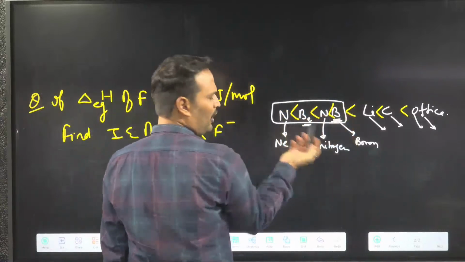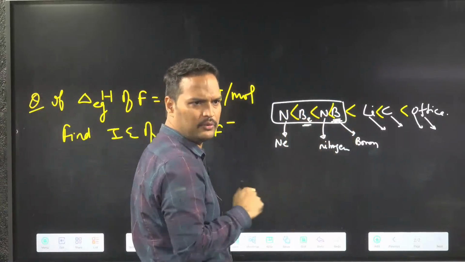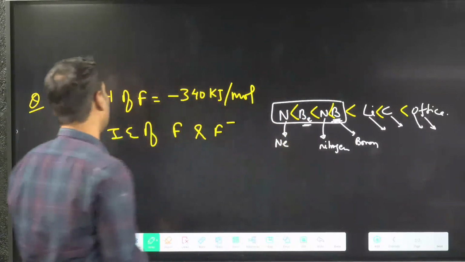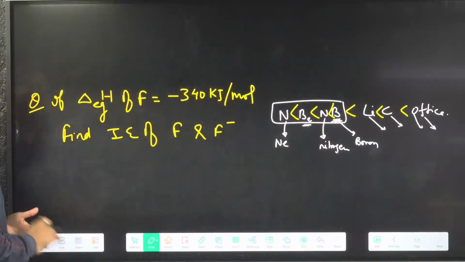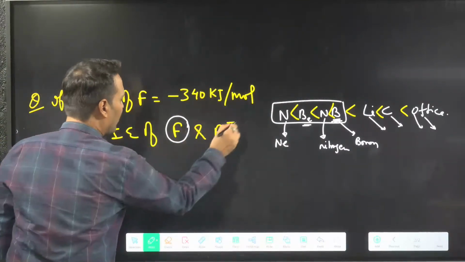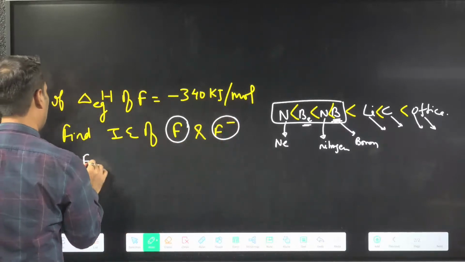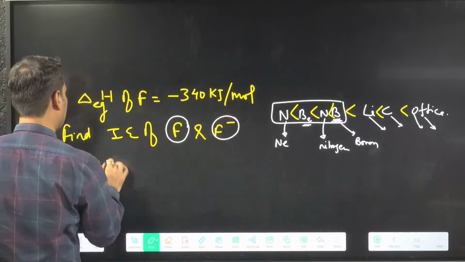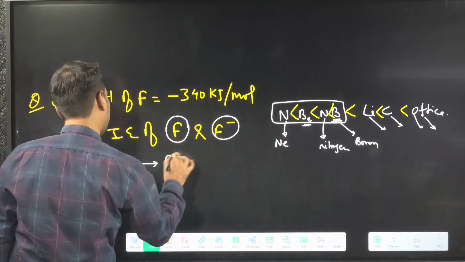Neon you can know is the minimum, noble gas, positive value. So can you tell me about this? Which one can I tell about, F or F minus? About which can I comment? I can comment about F or F minus.